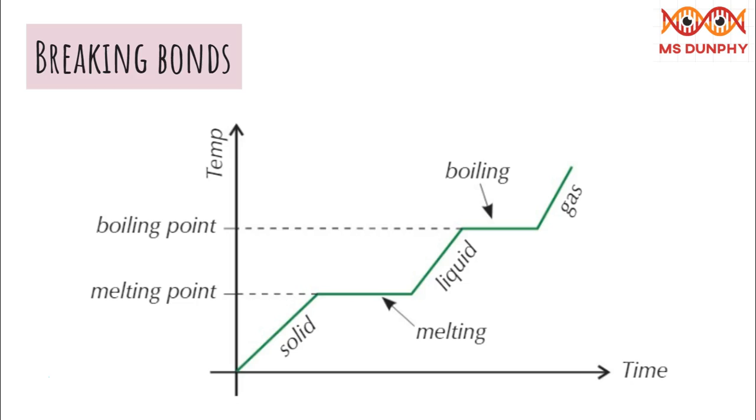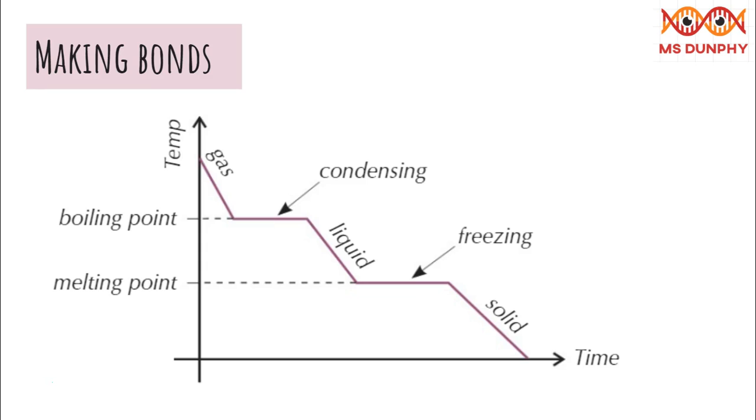When a substance is condensing or freezing, bonds are forming between particles, which releases energy. This means the internal energy decreases, but the temperature doesn't go down until all the substance has turned to a liquid, condensing, or a solid, freezing. The flat parts of the graphs show the energy being transferred during the change of state.